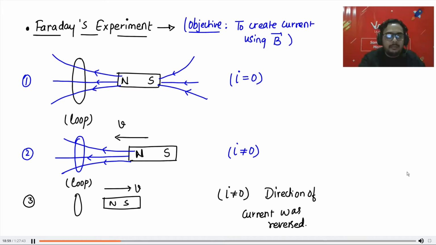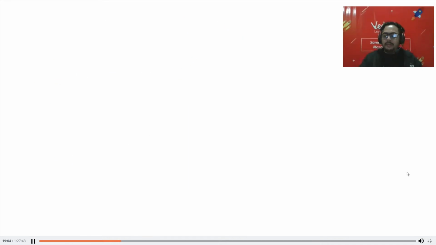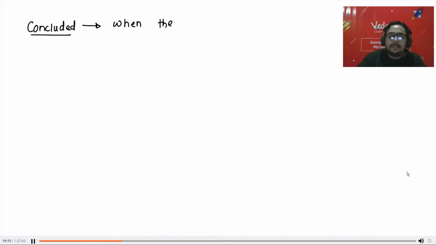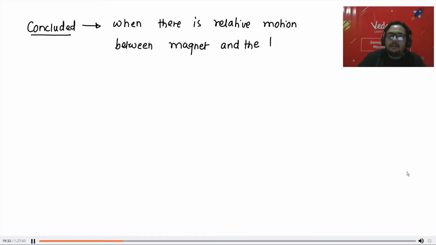So let us write down what he concluded after his experiment. He concluded that when there is relative motion between the magnet and the loop, current is generated.